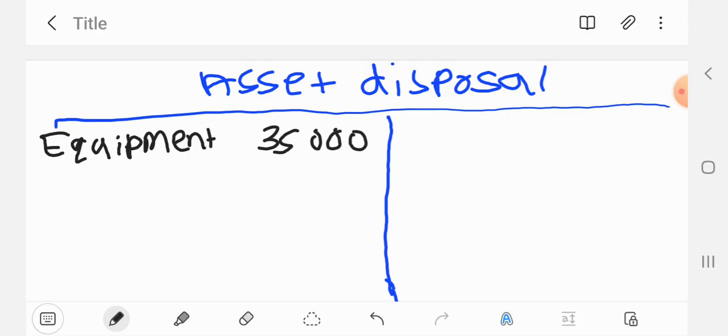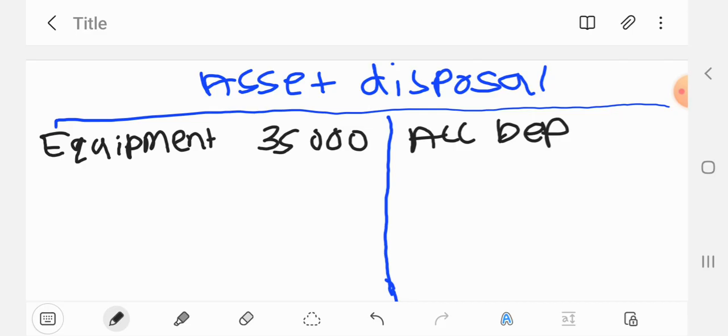Now, loss on sale of asset. Let me do this. On the credit side of the asset disposal, we have what we call accumulated depreciation. I'm going to abbreviate it. Accumulated depreciation of an asset that has been sold comes on the credit side. And then after that, we will have the money that we received from selling this asset. Let's say we sold it for 25,000. Profit is another thing.